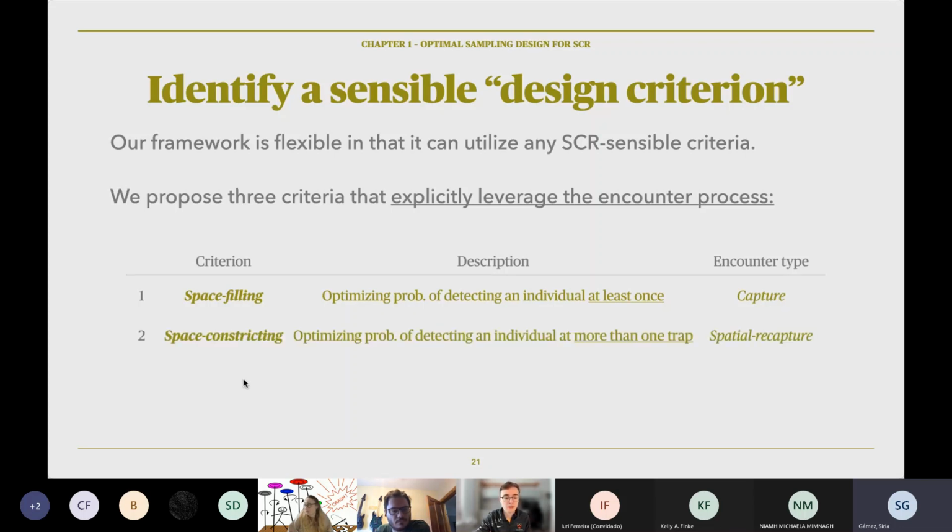Criterion 2 is the space constricting criterion. It maximizes the probability of detecting an individual at more than one trap. So it's about spatial recaptures. And then number 3 is a hybrid approach. It simply combines the 2 previous criteria in a pretty straightforward way.